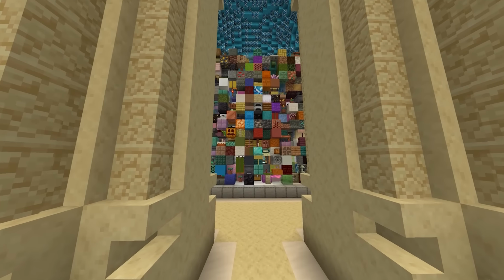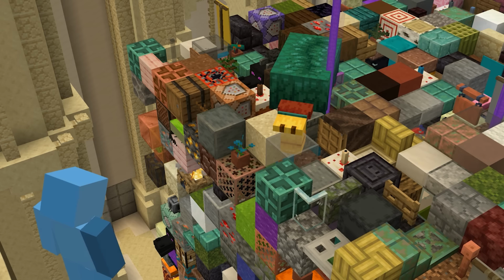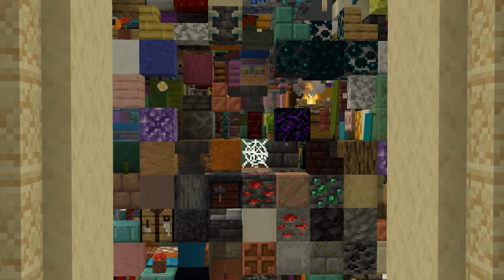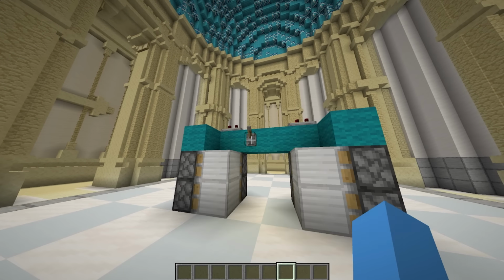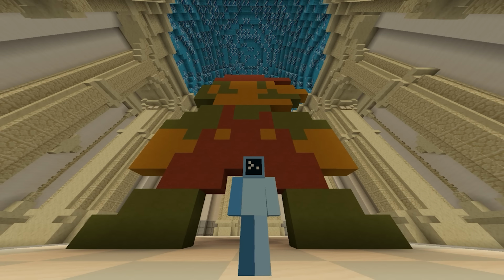Like these books, the builds in my library aren't completely soulless. Some generate with sniffer eggs and hatch into mobs, others spawn with TNT next to a power block, causing some of the build to be destroyed. You could imagine some builds could generate with intricate contraptions inside. And of course, the builds could contain pixel art. But obviously, you'll have to do a ton of searching to find anything close to that.